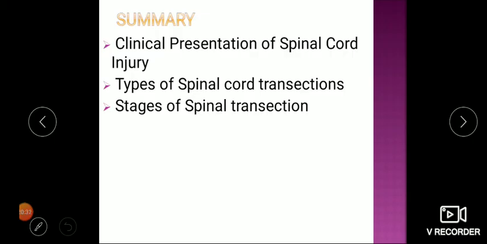There are 3 stages. First is spinal shock, which we have discussed in detail today. Second, reflex recovery, we'll be discussing in the subsequent lecture. And reflex failure again we'll see in the subsequent lecture. So today we have learned in detail regarding spinal shock.